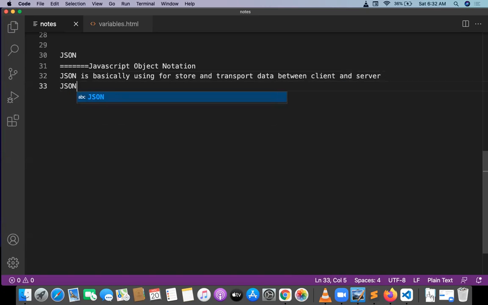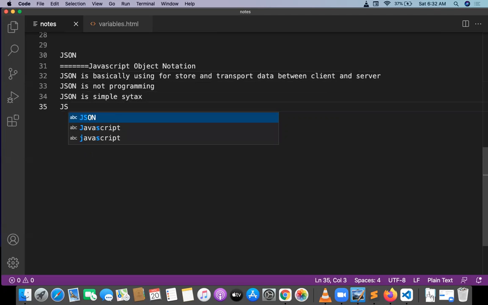JSON is not programming. JSON is simple syntax.